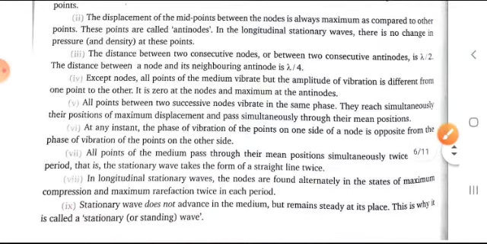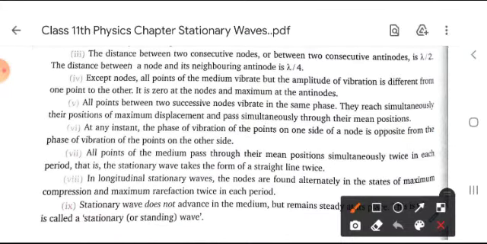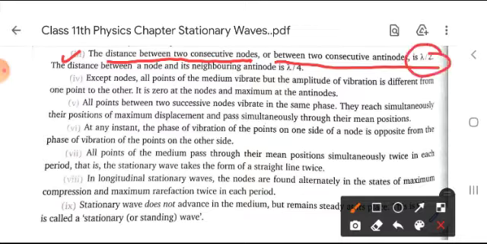The third property is that the distance between two consecutive nodes or between two consecutive antinodes is lambda by 2. This is very important for you. I repeat, the distance between two consecutive nodes or between two consecutive antinodes is lambda by 2. The distance between a node and its neighboring antinode is lambda by 4.